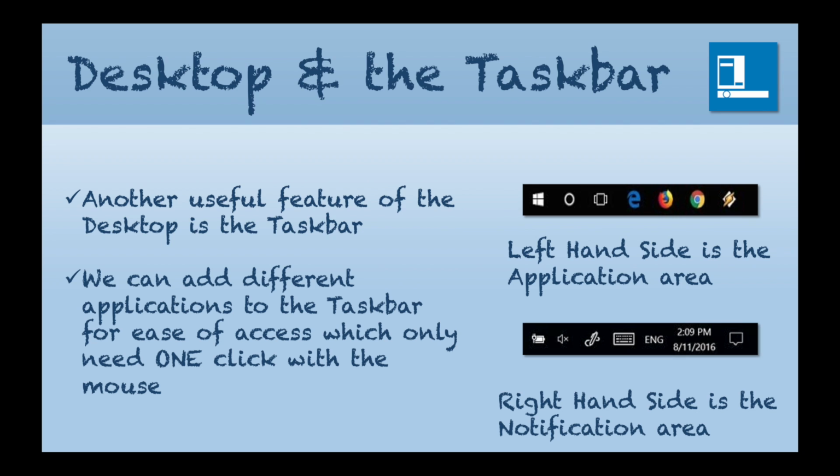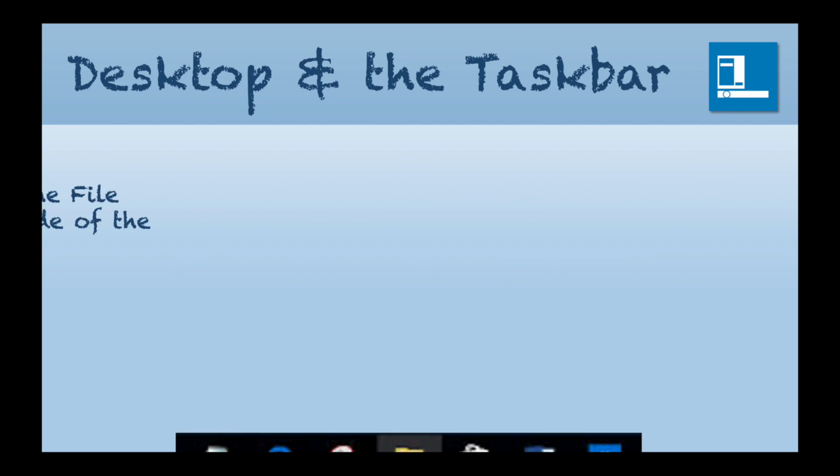And on the right hand side of the taskbar is the notification area. Now, this is where we find the volume, whether we want to change the keyboard. We put the time, the date there, the battery life, and so on and so forth. So that's where all of that is located.